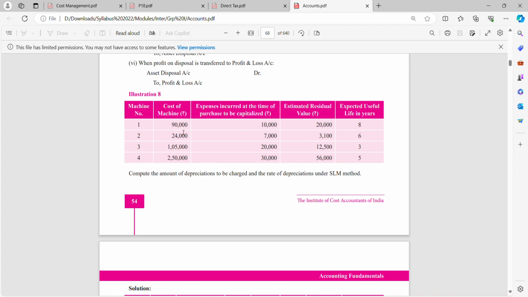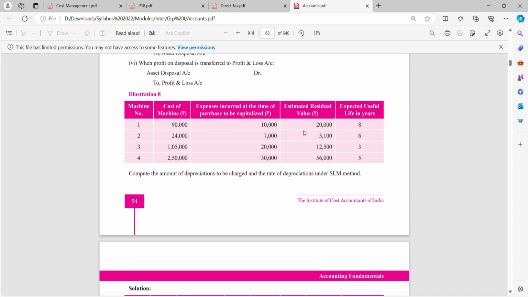Now let us take an example. I have purchased a television from a TV showroom. I purchased the television for 60,000. They asked me to pay 10,000 as transportation cost. So my value of the television will be 70,000. Same thing here. My cost of the machine is 90,000 and the expenditure incurred is 10,000, so the total value of the machine will be 1 lakh.